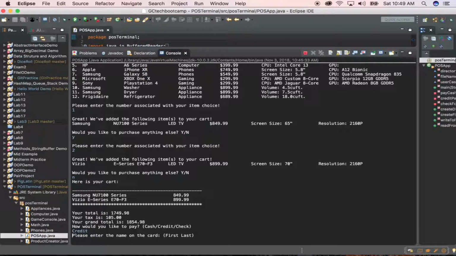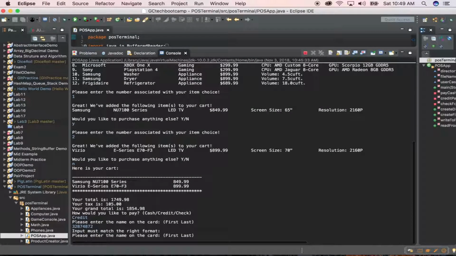For the sake of showing this example, I'll do credit because it's the most coding that we had to do for one of our payments. So enter the first and last name. Let's say I try to throw the system off and enter numbers. Of course, it won't allow that. We definitely did some validation to make sure that this actually functioned like a real payment processing app would.